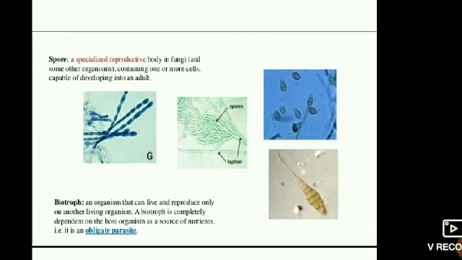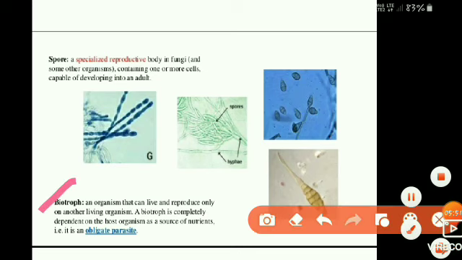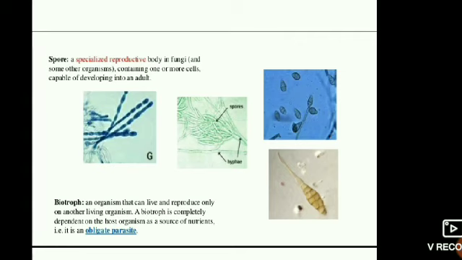Next we consider mainly three terms: biotrophs, necrotrophs, and saprotrophs. A biotroph is an organism or any pathogen that can live and reproduce only on another living organism, requiring a living host. A biotroph is completely dependent on the host organism for the absorption of nutrients, and such organisms are called biotrophs.